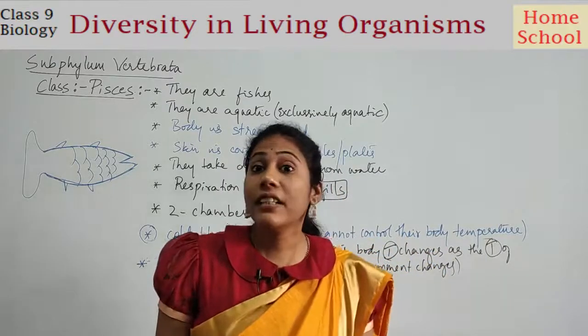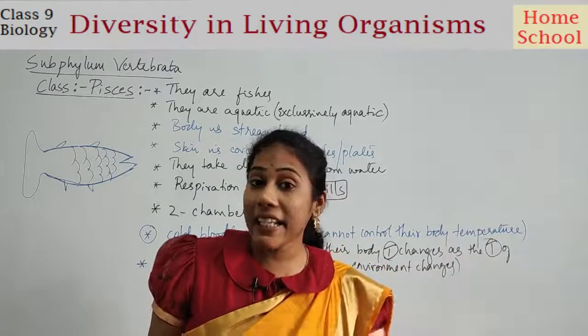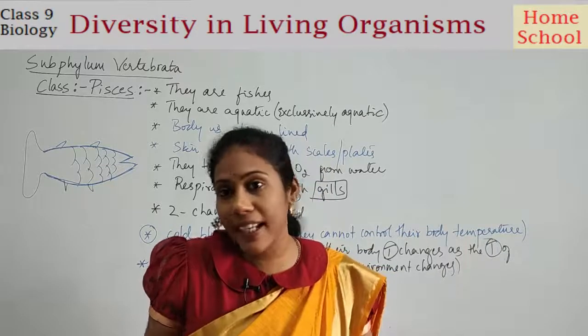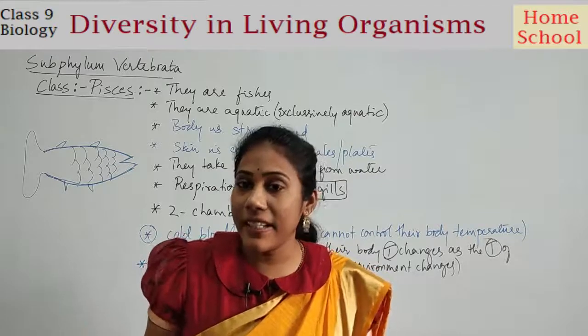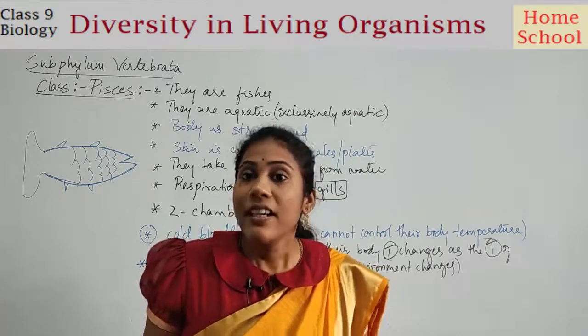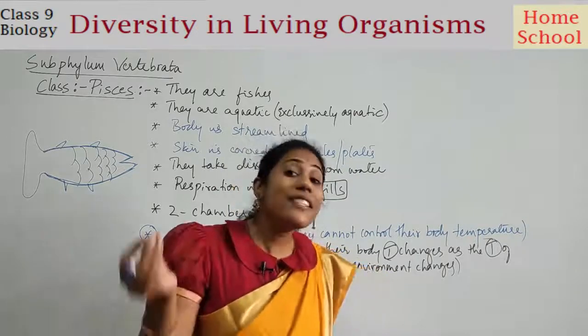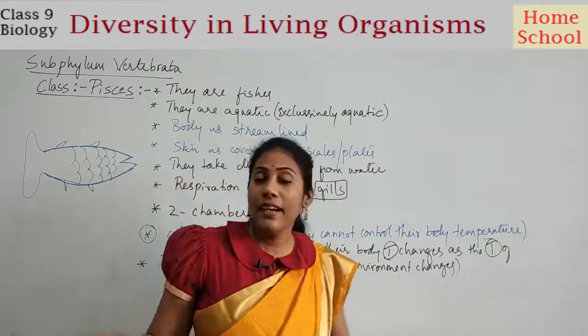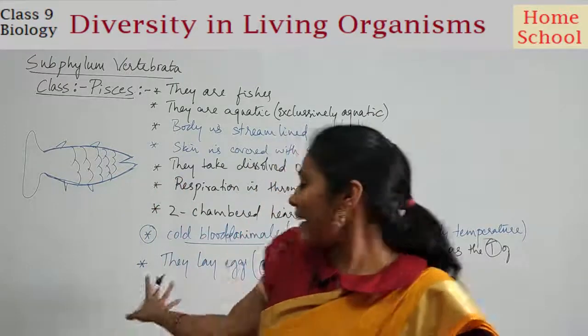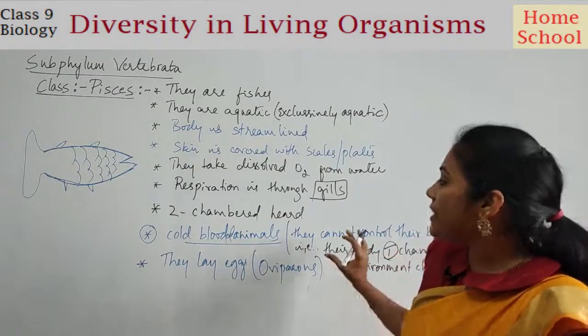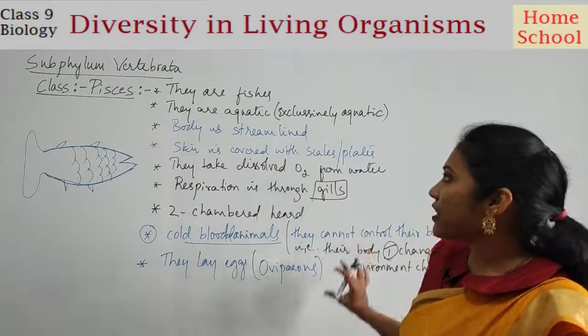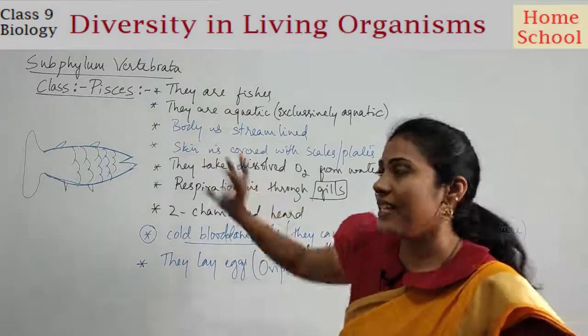Anything that is giving birth to younger ones, like humans, we do not lay eggs. We always give birth to another organism, like a living organism, right? So such a condition is called viviparous. Okay, but anything that is laying eggs is called oviparous. Fine. So these are the main features of the class Pisces.